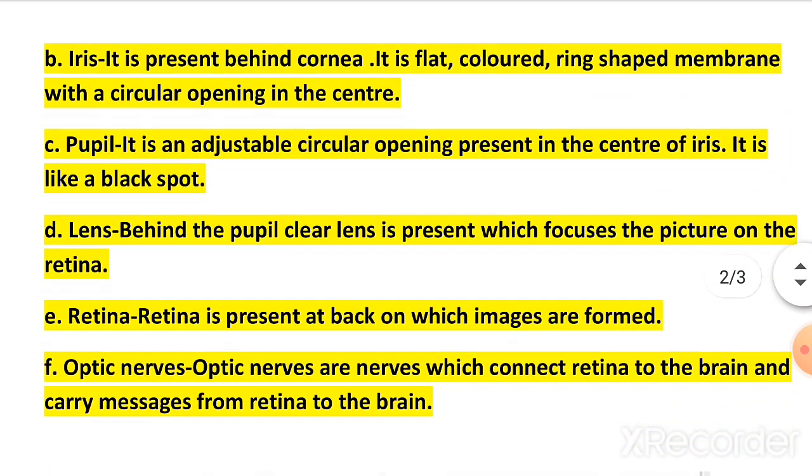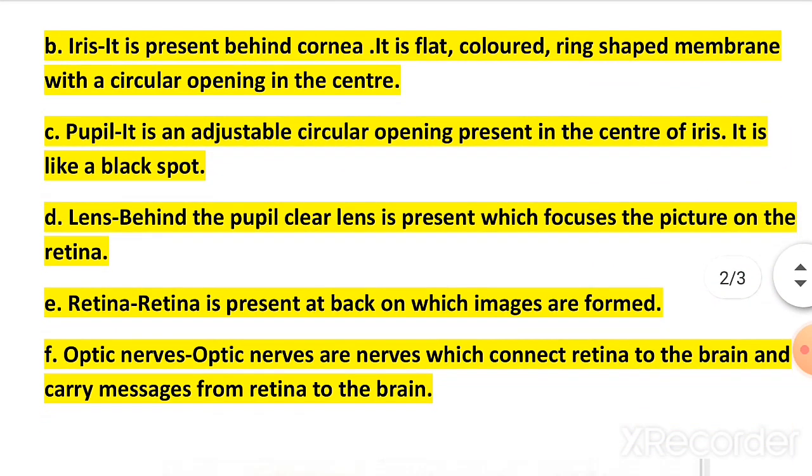B. Iris. Iris is present behind the cornea. It is a flat, colored, ring-shaped membrane with a circular opening in the center. C. Pupil. It is an adjustable circular opening present in the center of the iris. It is like a black spot.